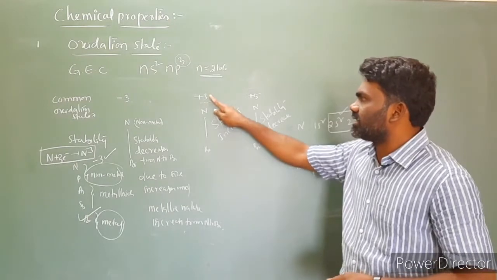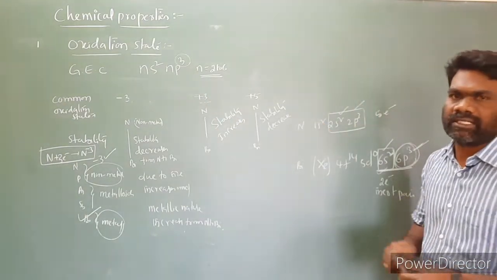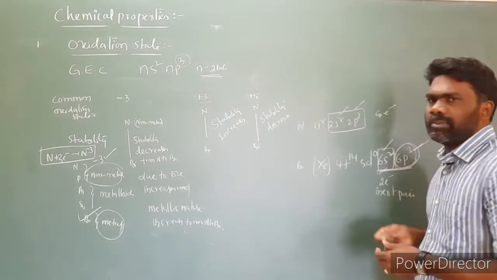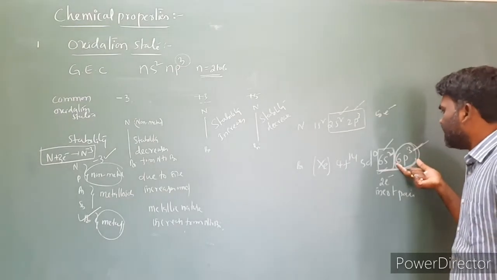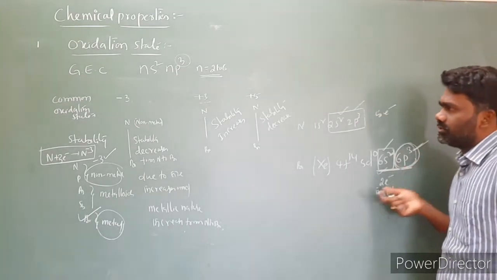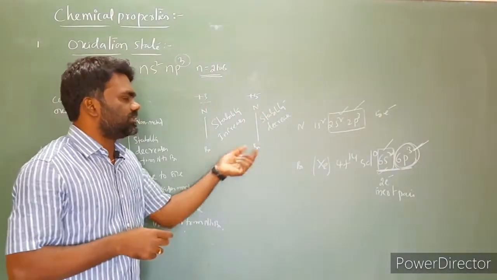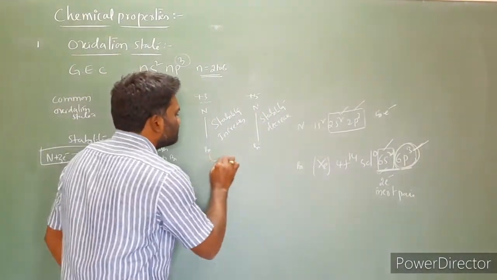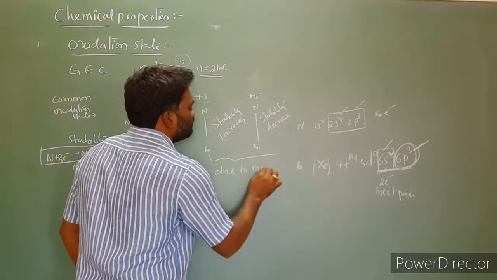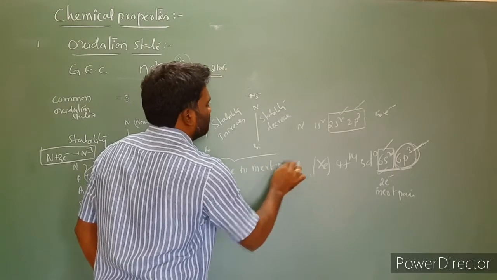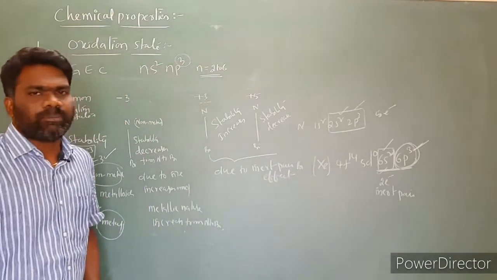For the same reason, from nitrogen to bismuth, the stability of the +3 oxidation state increases, due to the inert pair effect. Only these 3 electrons are ready to be involved in the bonding. So +5 stability decreases and +3 stability increases. The simplest reason is the inert pair effect.